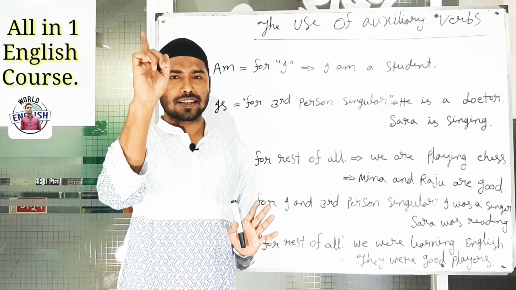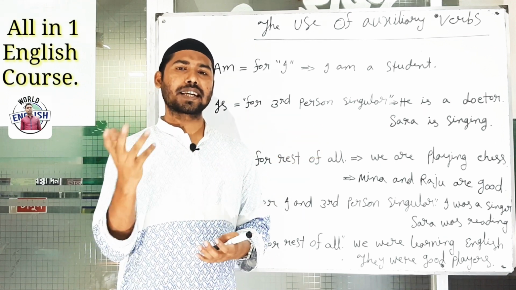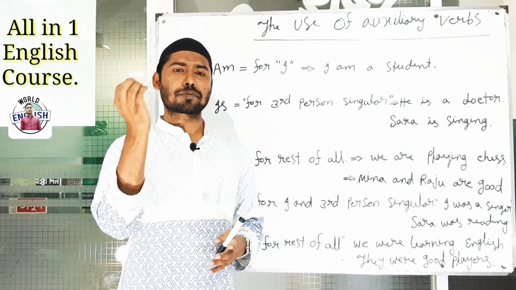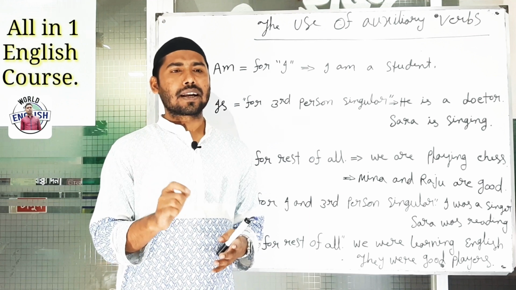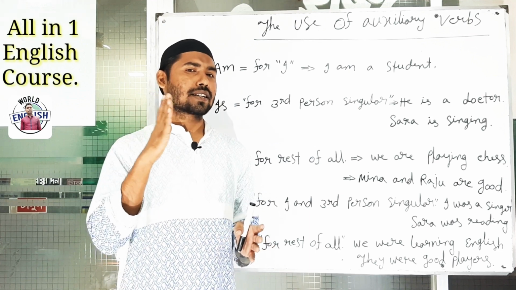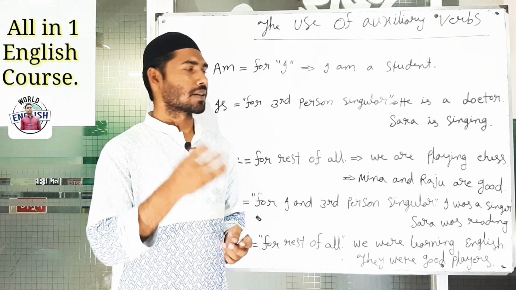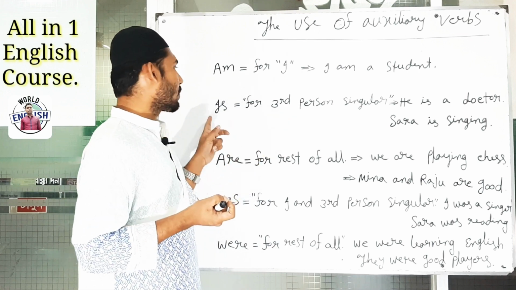Without I and you, all are third person singular. Suppose he, third person singular, she, third person singular, Meena, third person singular, any single name, and that means without I and you, all are third person singular number. So when we will get third person singular, that time we will use is.